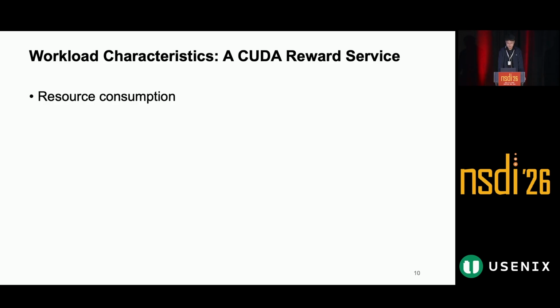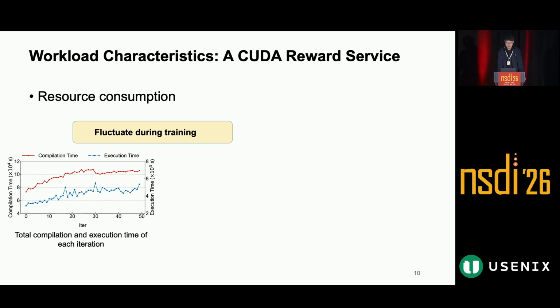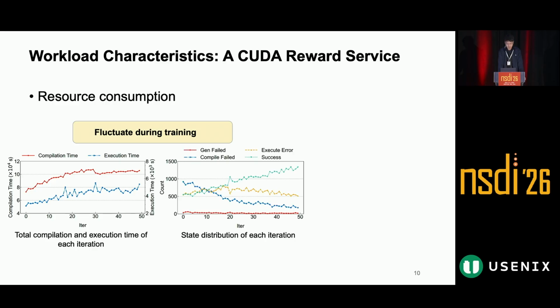The second observation is that the resource consumption of each request also changes over time. We can observe that the total compilation and execution time of each iteration increases as the training progresses. This comes from the shifted LLM behavior. As the LLM gradually learns to generate valid CUDA code during training, the likelihood that the generated code can be compiled and executed increases.